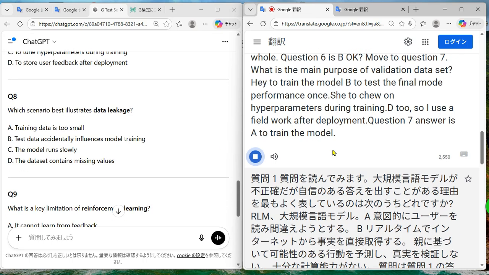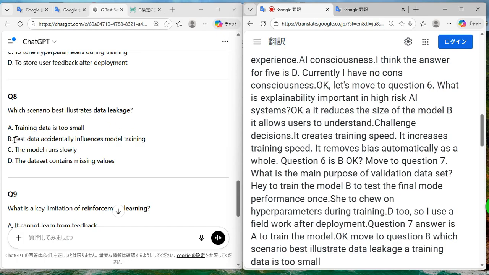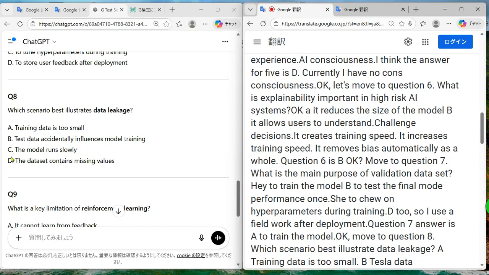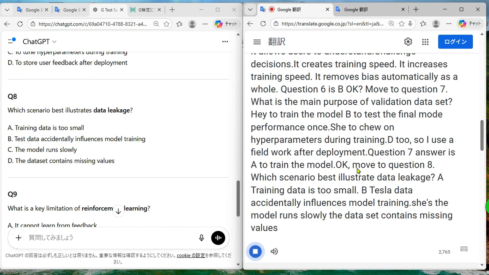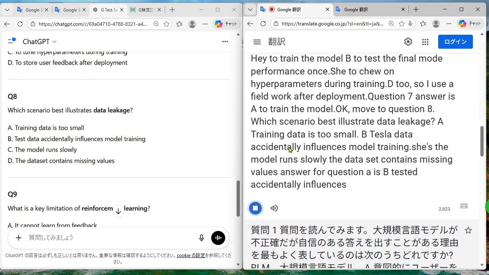Okay, move to question 8. Which scenario best illustrates data leakage? A. Training data is too small. B. Test data accidentally influences model training. C. The model runs slowly. D. The data set contains missing values. The answer for question 8 is B. Test data accidentally influences model training.